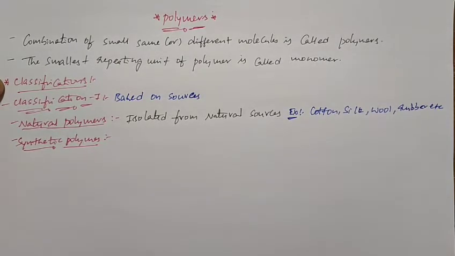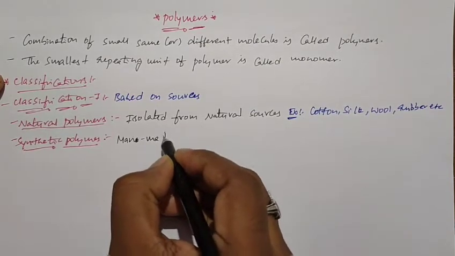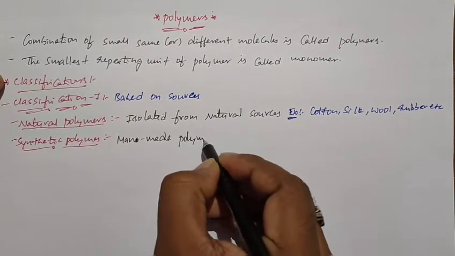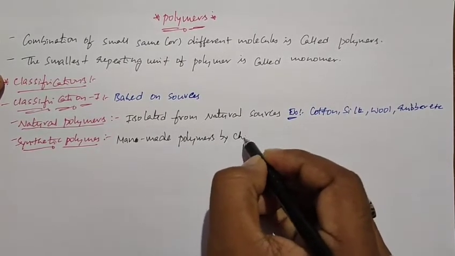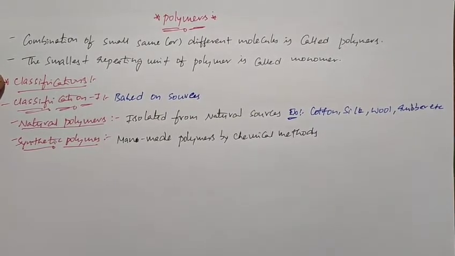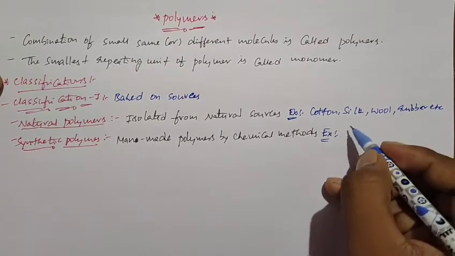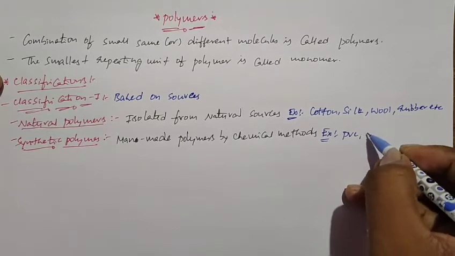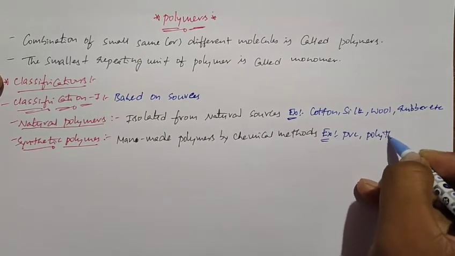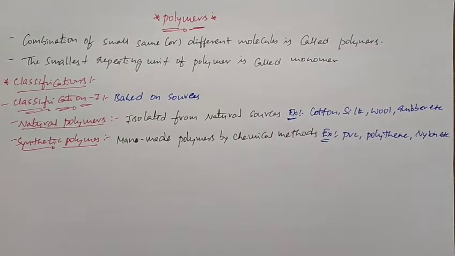The polymers which are prepared by chemical methods we call synthetic polymers, man-made polymers. Examples for synthetic polymers are PVC, polyvinyl chloride, polythene, nylon, etc.